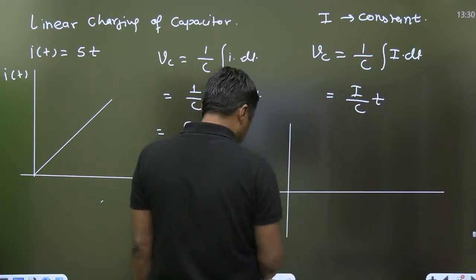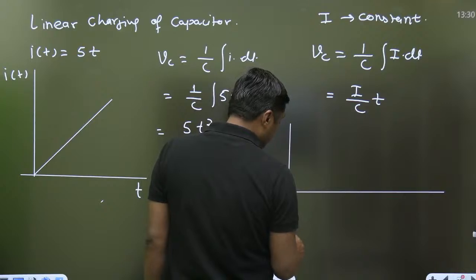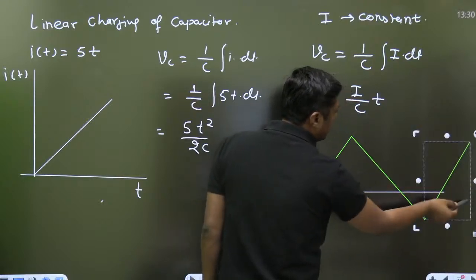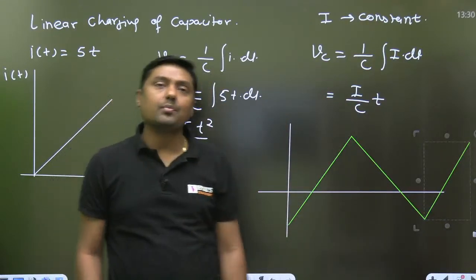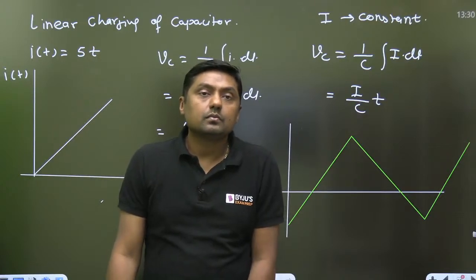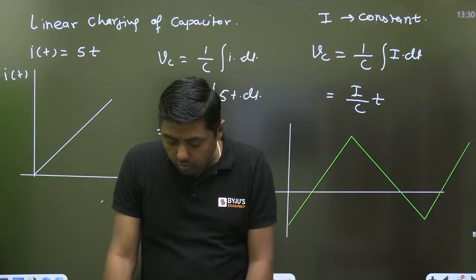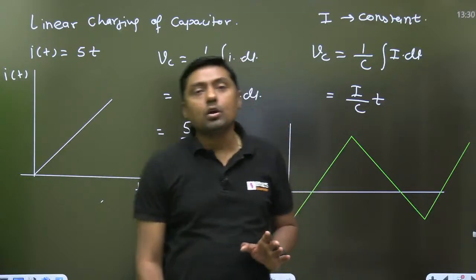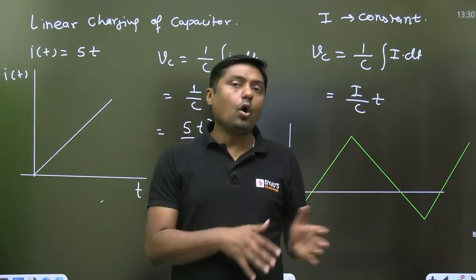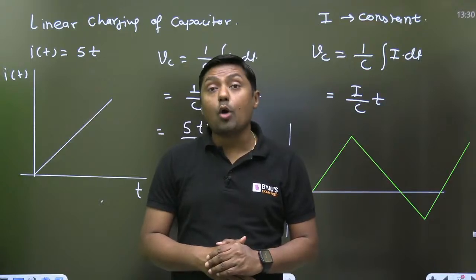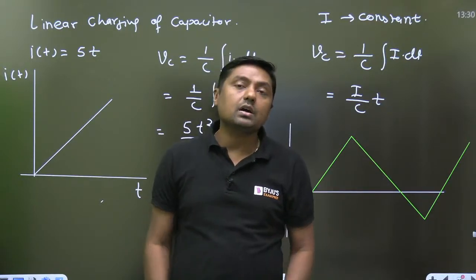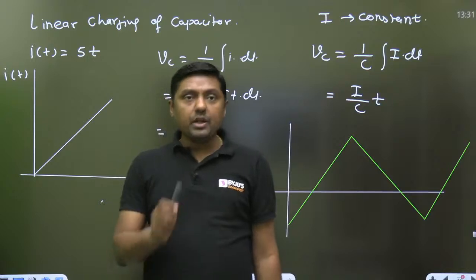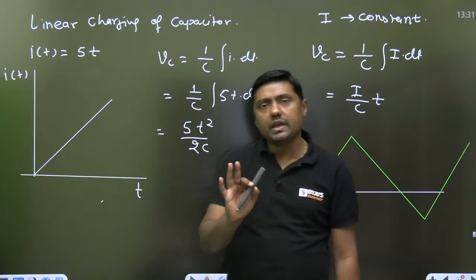Like this, triangular wave. What is the triangular wave? Charging, discharging. That is linear charging and linear discharging of the capacitor. In an RC circuit we are not going to get that constant current. In a simple RC circuit we are not going to get the constant current. But in analog we connect an operational amplifier, or a current mirror circuit, to provide the constant current through the capacitor.